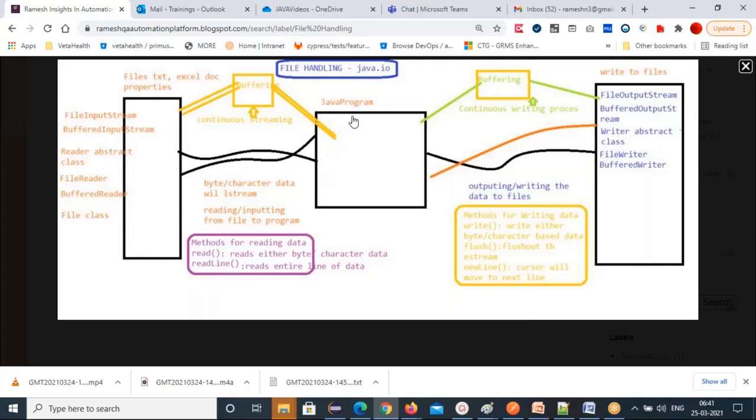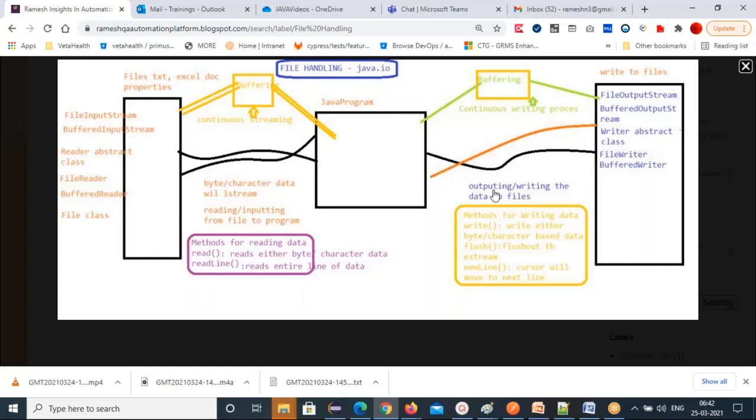Okay. Now the second process is, I have data in my program. How can we write it to files? Or I have data in my file, and from this file to another file, how can I write it? So this is the writing process. You are outputting data from your program to files, or you are writing data from one file to another file. How can you write the data to the file?